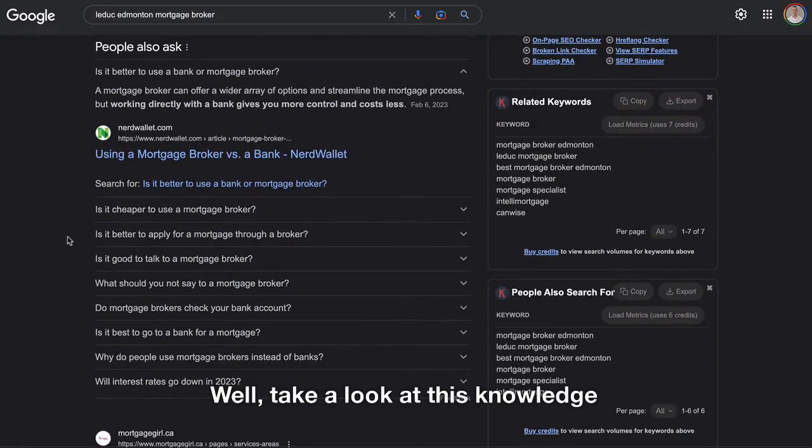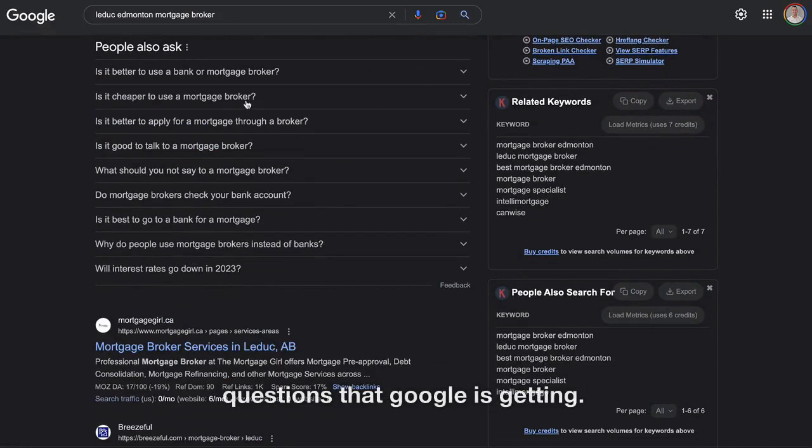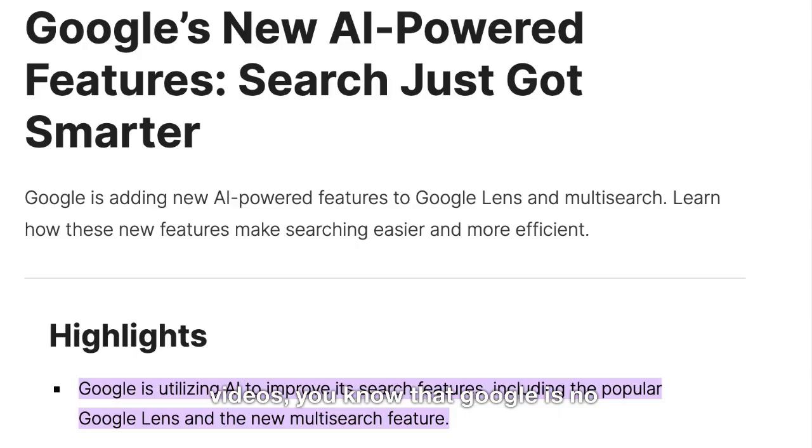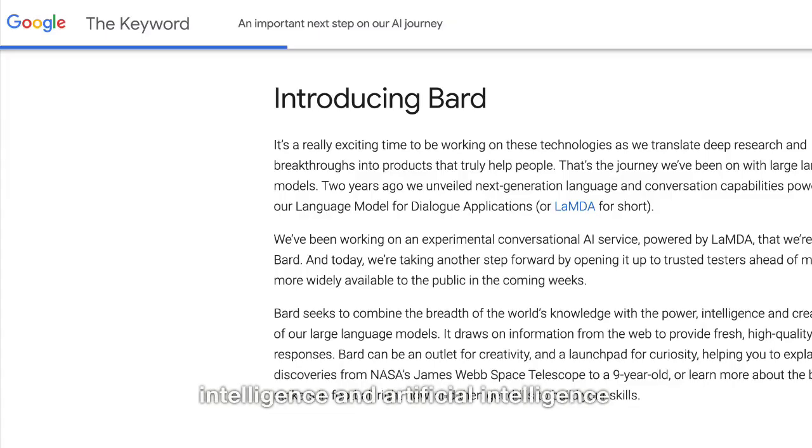Well, take a look at this knowledge panel down here. Google says people also ask, and there are these questions that Google is getting. Now, if you've been following our videos, you know that Google is no longer using algorithms to determine which websites show up on the front page. They're actually using artificial intelligence. And artificial intelligence is what's called language modeling.